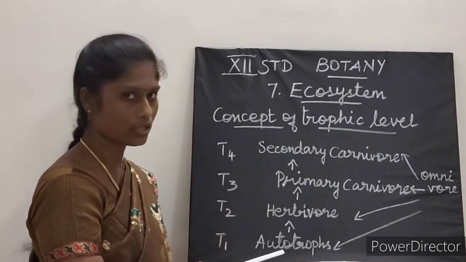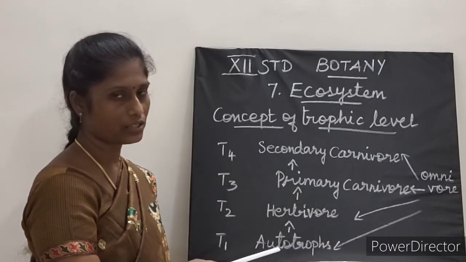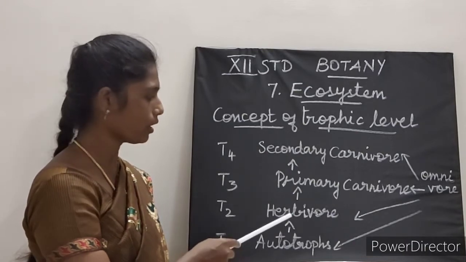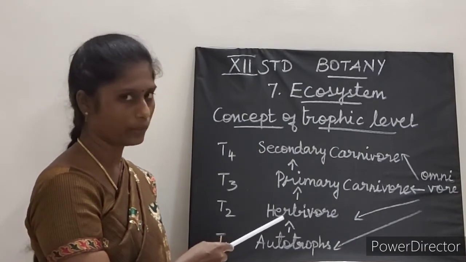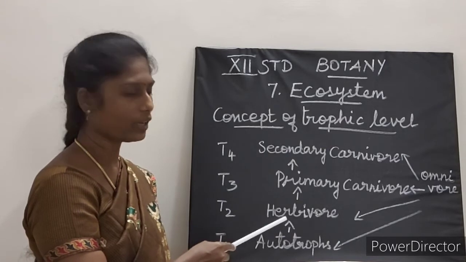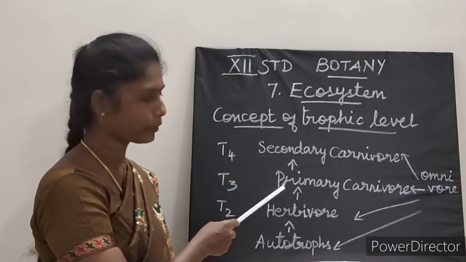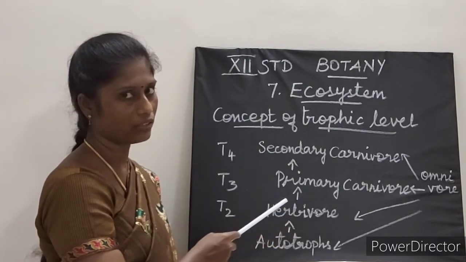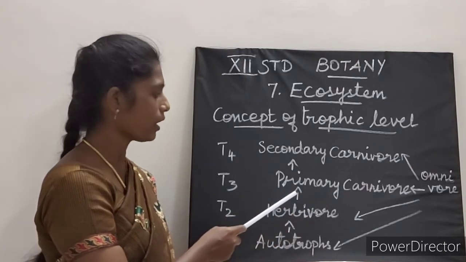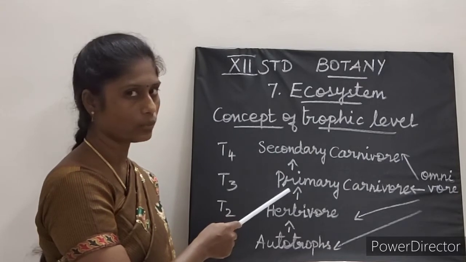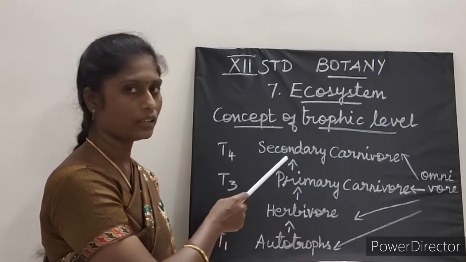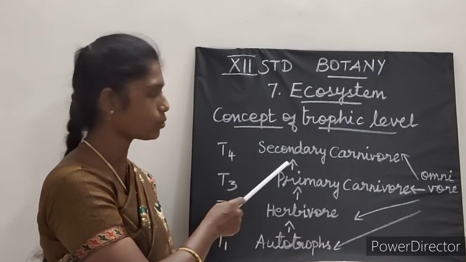Okay, so producers, energy is being utilized by what? Herbivore. Herbivore is a primary consumer. Now, this herbivore is eaten by carnivore. Primary carnivore, otherwise known as secondary consumer. Again, this secondary consumer is being eaten by the tertiary consumer, which is otherwise known as what?